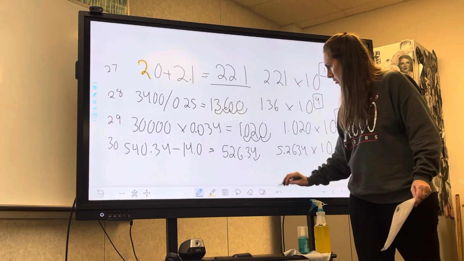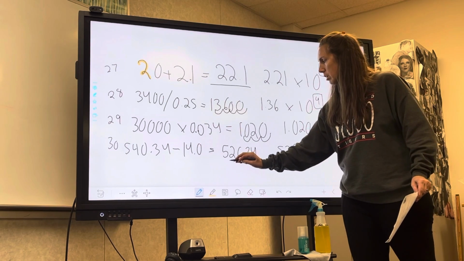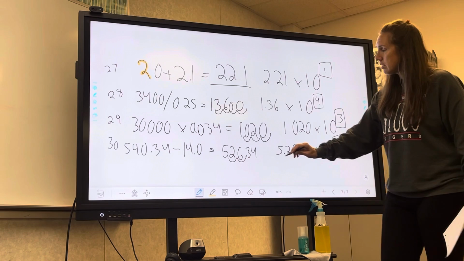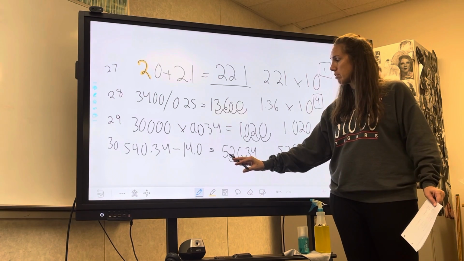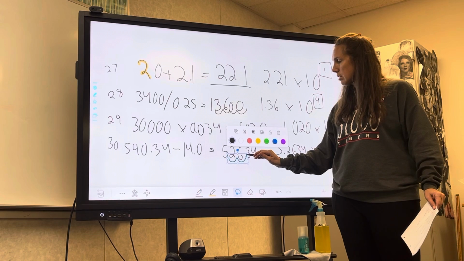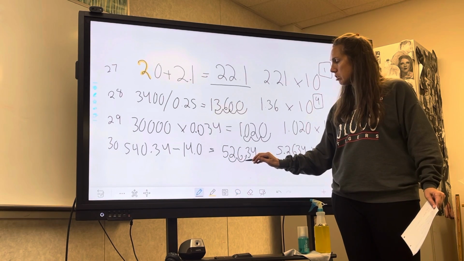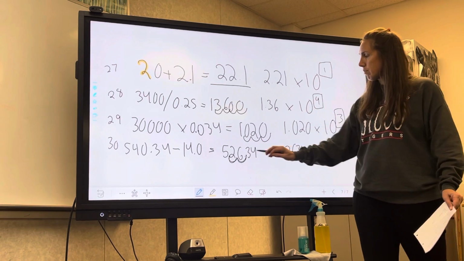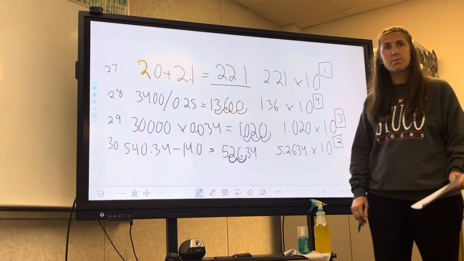Move the decimal over, 1, 2. So the decimal in your answer that you got was 526.34. So you move your decimal over just 2 times to get to the 5.2634. So you moved it over 2 times.